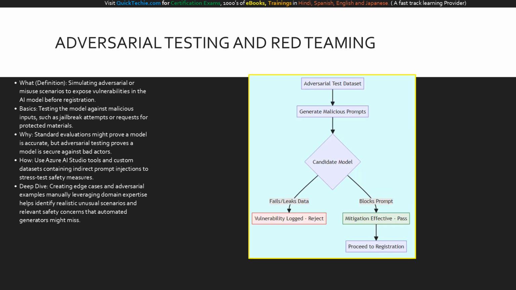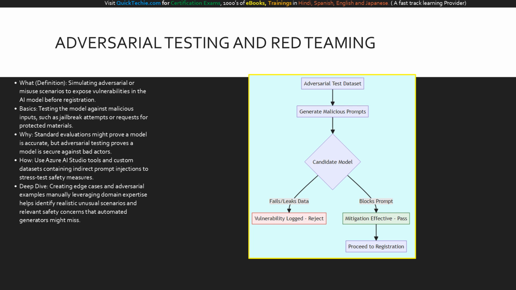A critical component of responsible AI is security, which requires us to proactively attack our own models before we version them. This is known as adversarial testing or red teaming. During the map and measure phases, we simulate adversarial or misuse scenarios to expose vulnerabilities. Standard evaluations might prove your model is accurate and fair, but adversarial testing proves it is secure against bad actors.